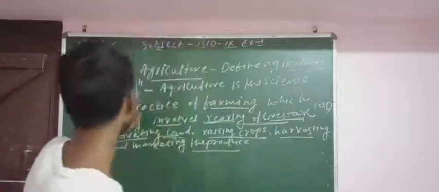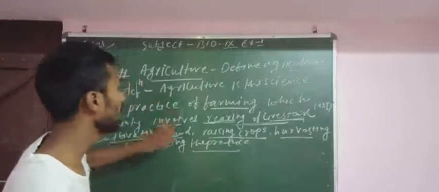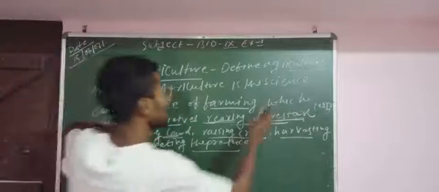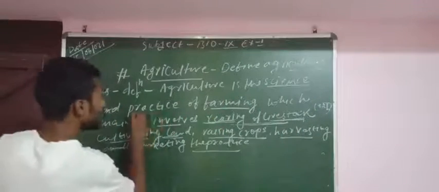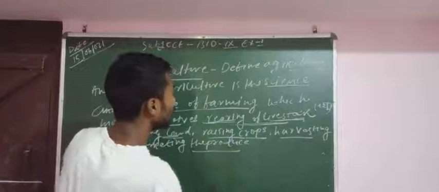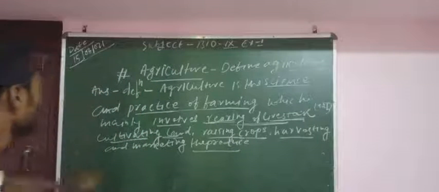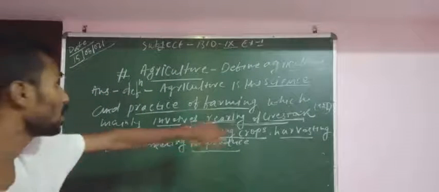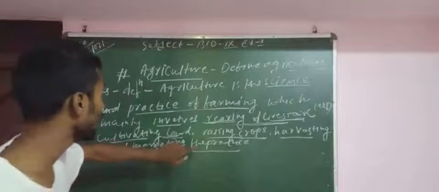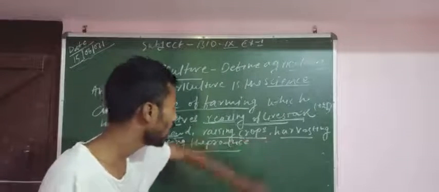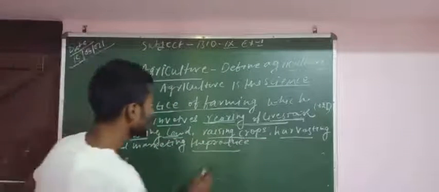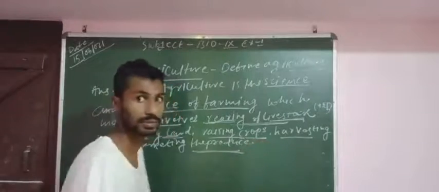So we can define again: agriculture is the science and practice of farming which mainly involves rearing of livestock, cultivation of land, raising crops, harvesting and marketing the produce.